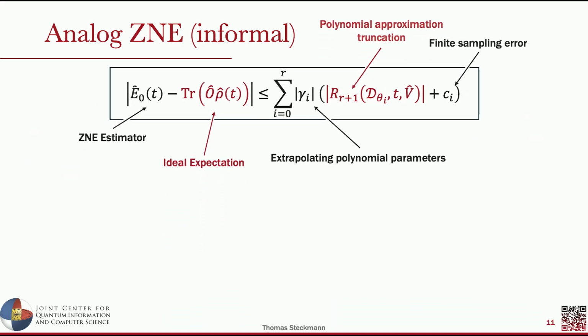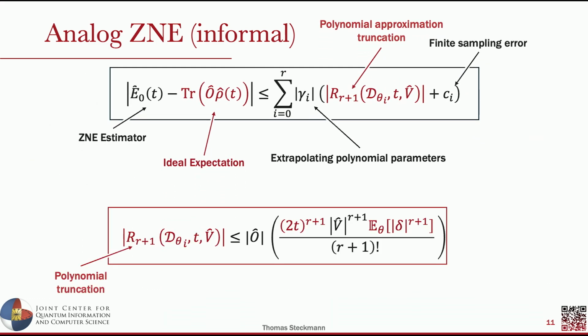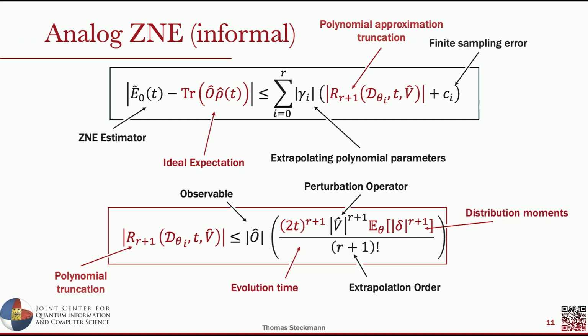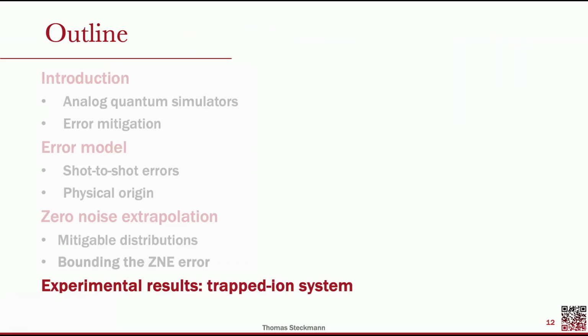I want to highlight particularly this polynomial truncation method, which is where the dynamics under this shot-to-shot error shows up. Here you can see the polynomial truncation depends on the parameters of the system, like the observable we want to measure, the time of the evolution, the perturbation, the order of the extrapolation, and the moments of this distribution. In a practical setting, we want the first order of this right-hand equation to be relatively close to 1 or less than 1. However, in an ideal world, if you could take a lot of samples and go out to very high polynomials, you could try to suppress this right-hand side by scaling with respect to this factorial on the denominator.